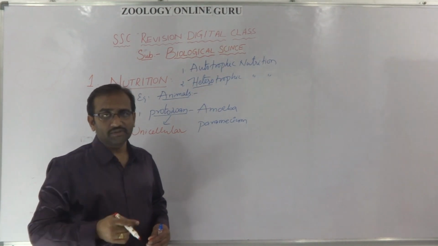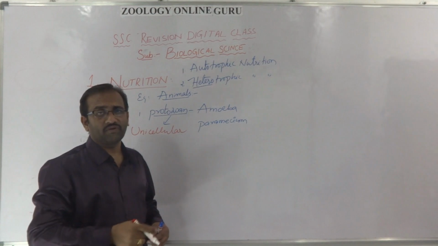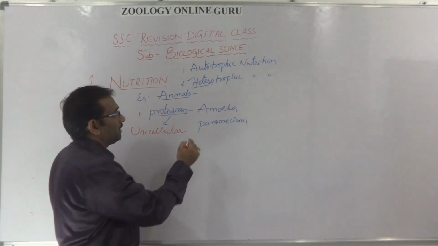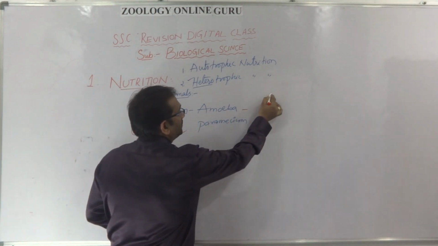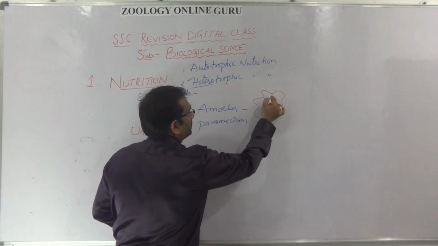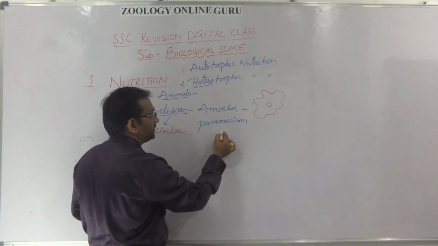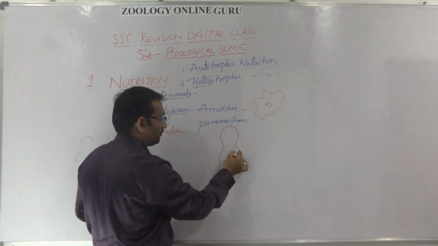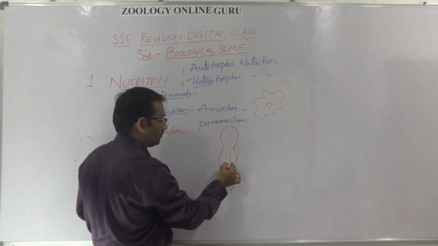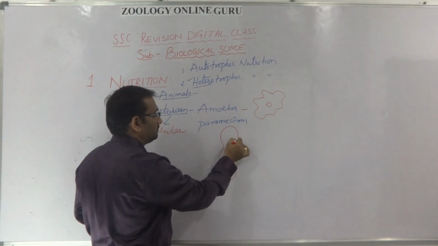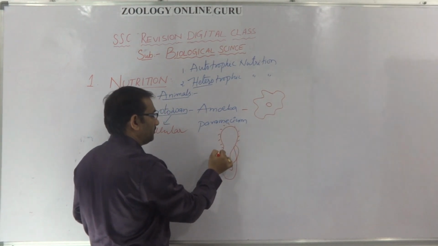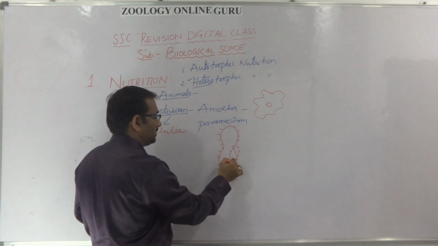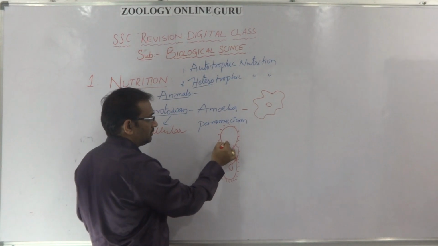These organisms also depend for food on the autotrophs. Coming to amoeba, amoeba is a shapeless organism. Suppose this is an amoeba, and paramecium is a slipper-like organism with cilia. Here, paramecium contains cilia.